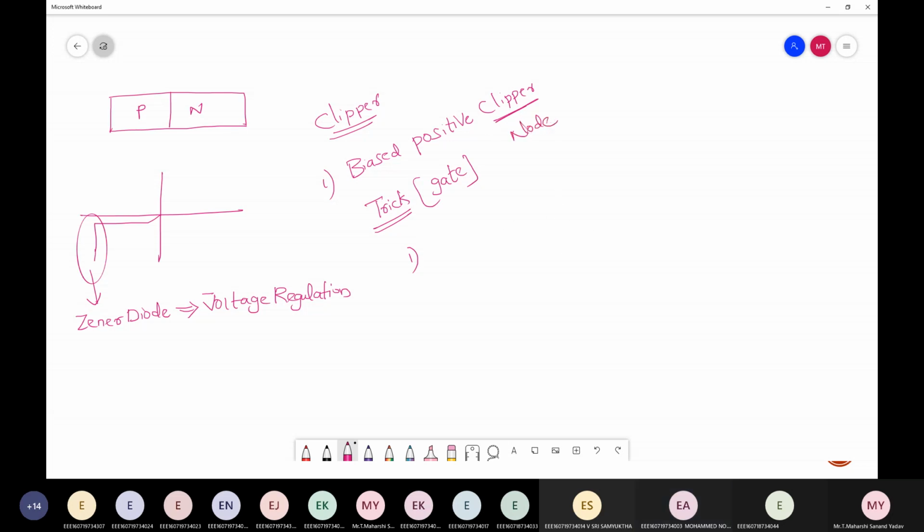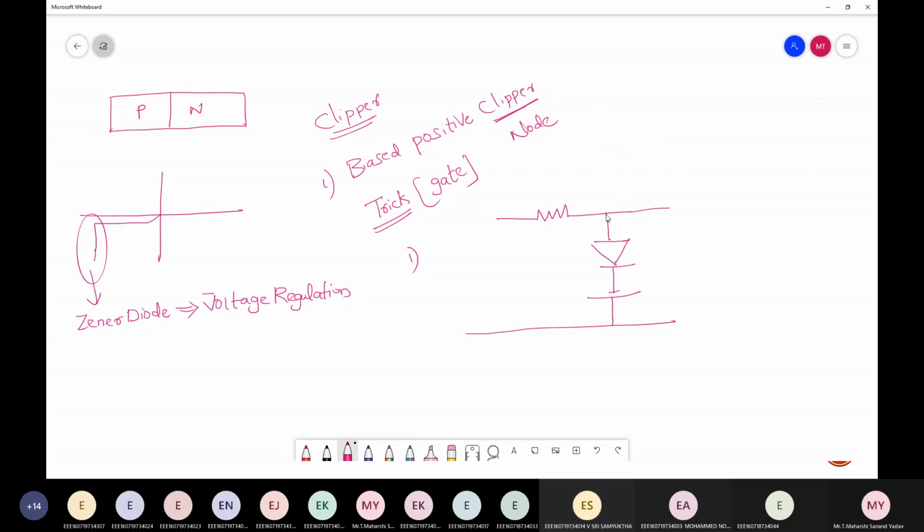So I'll draw one circuit, you try to guess whether it is positive or negative. First you tell me, is this a series clipper or parallel clipper? How to identify? Samyukta, is this series or parallel? Series, sir.